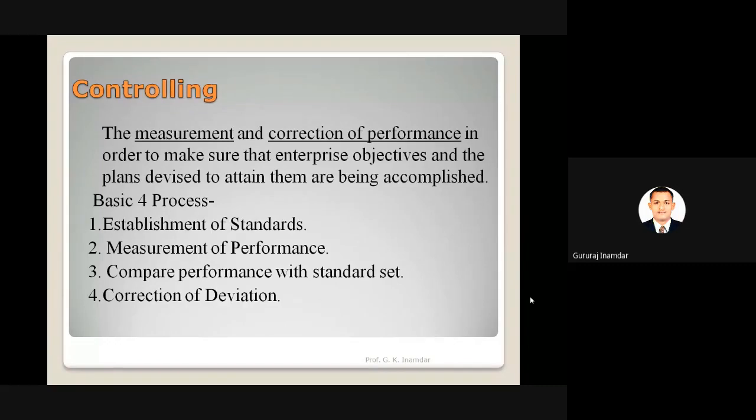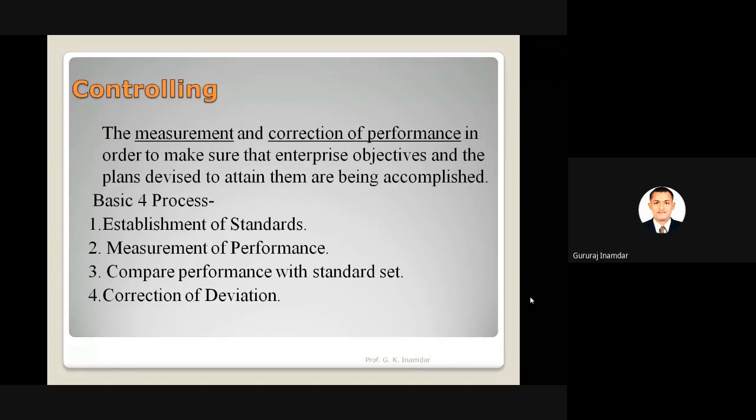Okay, welcome back for the IQM lecture. So last lecture we started controlling. Controlling is the last managerial function, apart from planning, organizing, staffing, and leading. Now what is controlling? The measurement and correction of performance. Controlling is nothing but measurement and correction. According to the measurement, if correction of performance is required, it is done in order to make sure that the enterprise objectives and the plans devised to attain them are being accomplished.